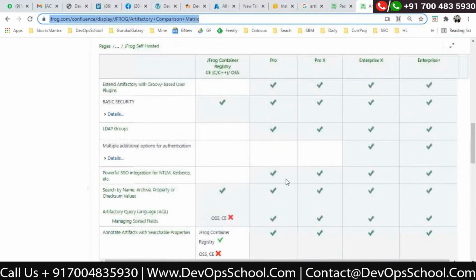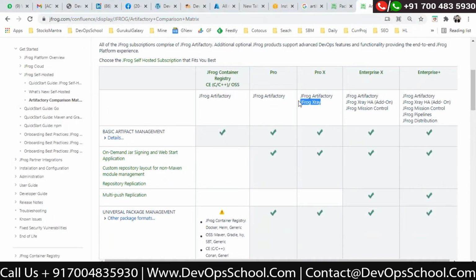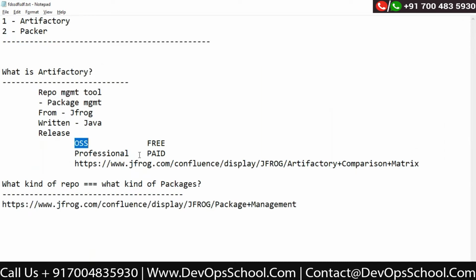And in the Pro, you see most of it. Beyond Pro, we also have another product called JFrog Xray, which I'm not teaching you right now. And JFrog has some more products, but they are not in scope for this training. We are only covering JFrog Artifactory. So these are the two versions of Artifactory we have, OSS and professional.